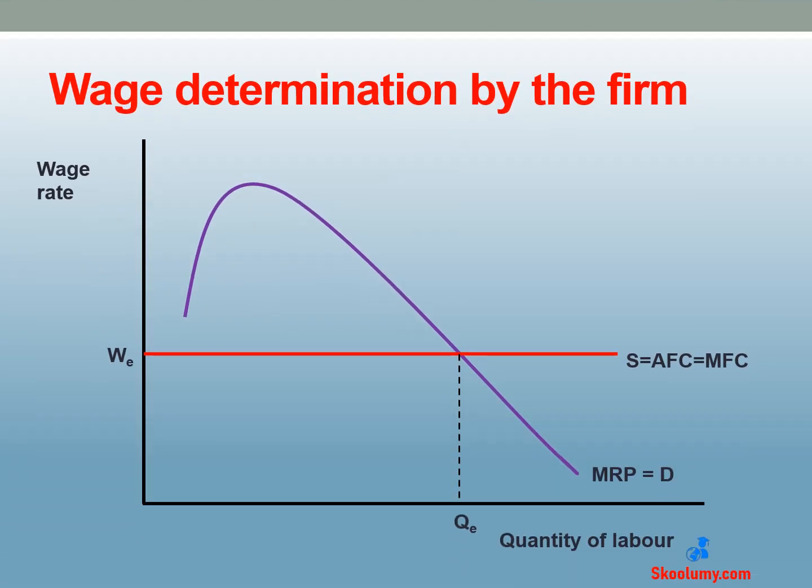In a perfectly competitive labor market, the wage rate is determined by the intersection of marginal revenue product and marginal factor cost. That is where they are equal. The marginal revenue product is the demand curve for the firm, while the marginal factor cost is the same as the average factor cost. The marginal factor cost is the supply of labor curve. On the graph, the profit-maximizing firm employs QE workers and pays a wage rate of WE. QE and WE are traced from where marginal revenue product and marginal factor cost are equal.